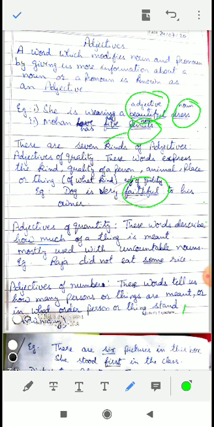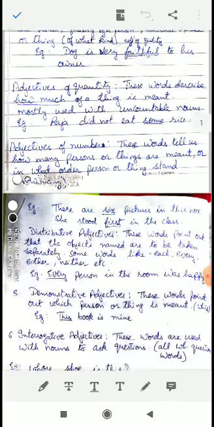Let us see the example. There are 6 pictures in this box. So how many pictures are there? 6 pictures. So 6 is a number, so it is an adjective of number. In the same way, she stood first in the class. So first is the position of the girl. So first is your adjective of number. Hope you understood.